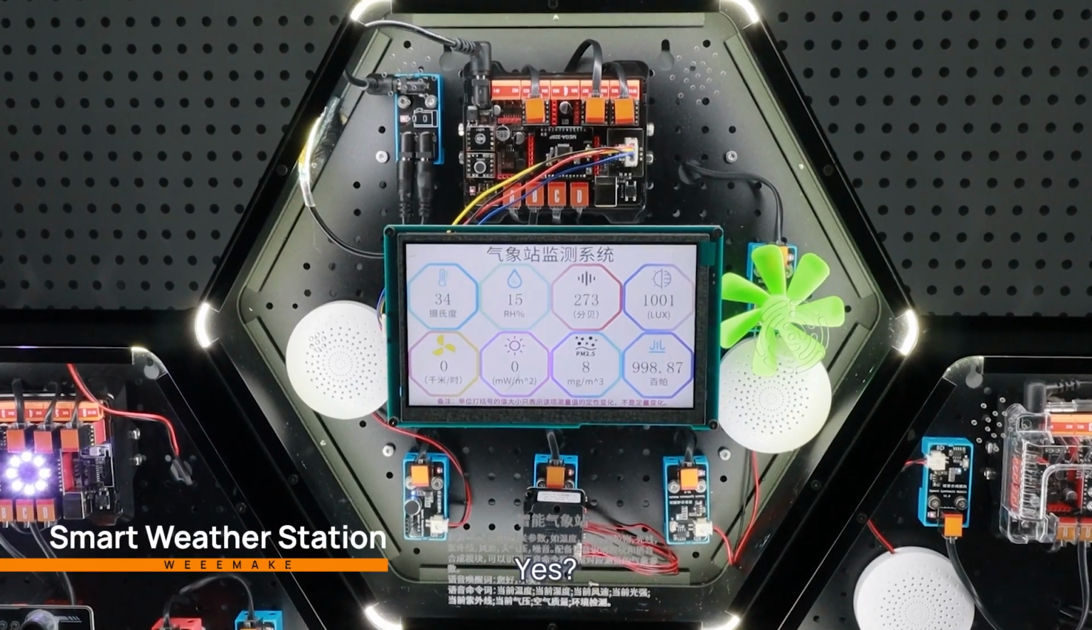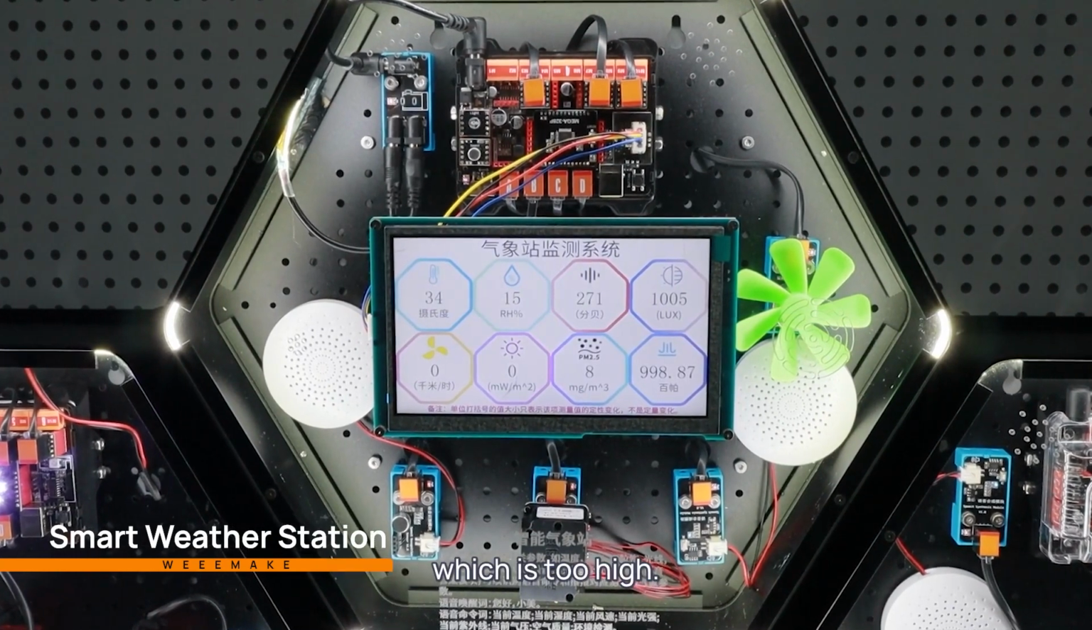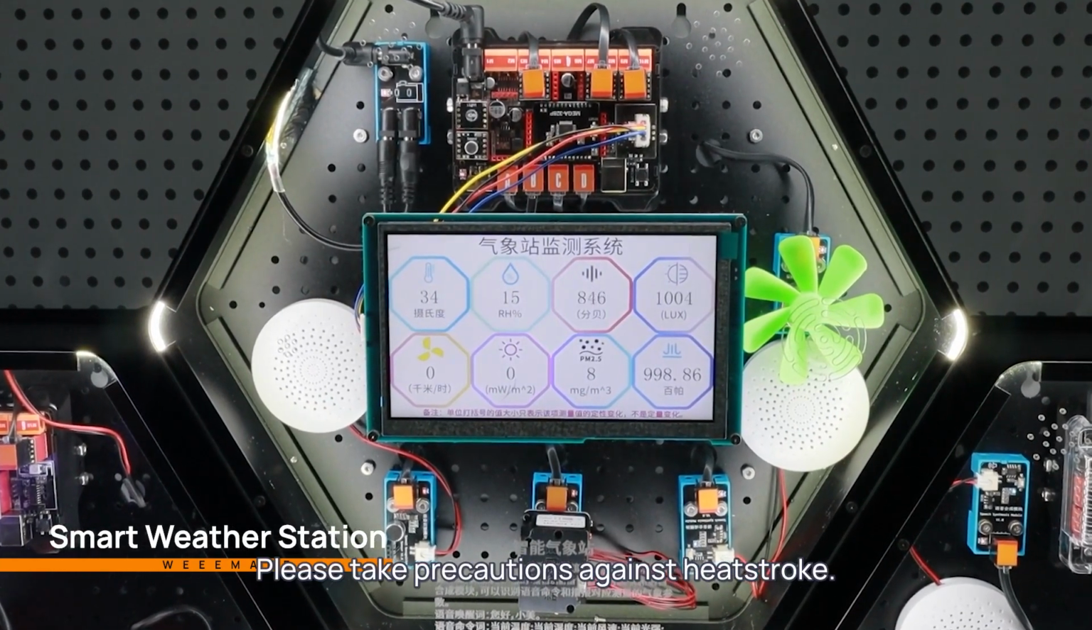Hello, Vivi. Yes? Current temperature. The current temperature is 34 degrees Celsius, which is too high. Please take precautions against heat stroke.